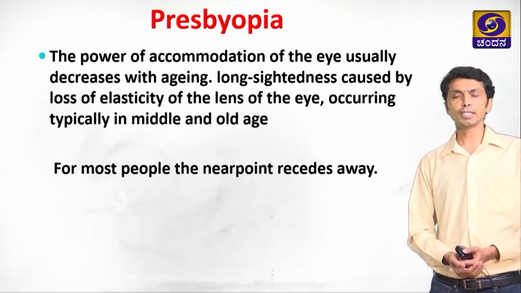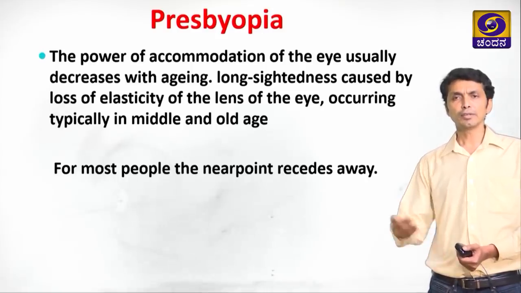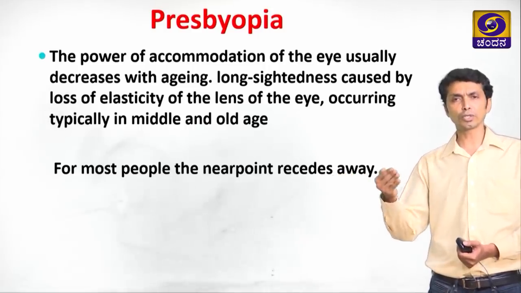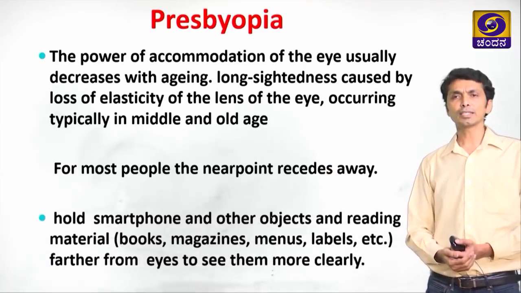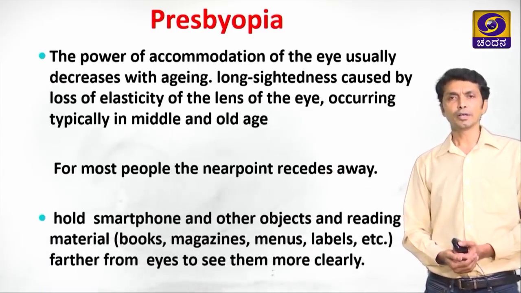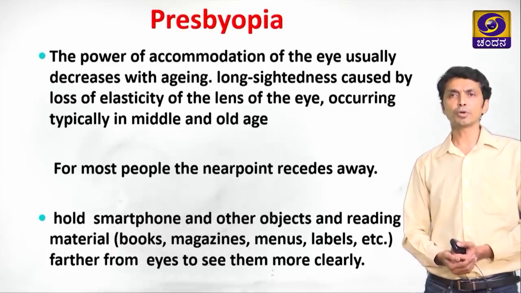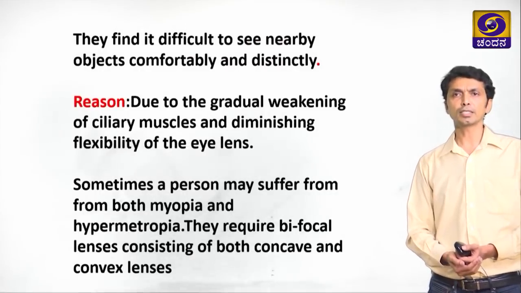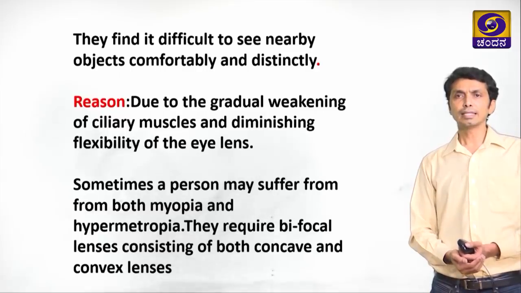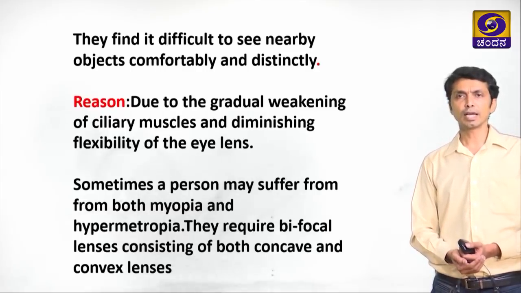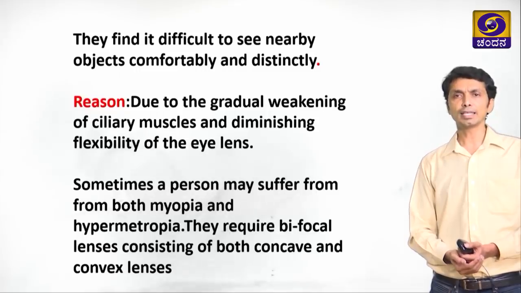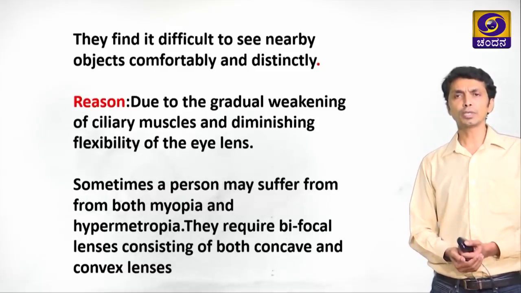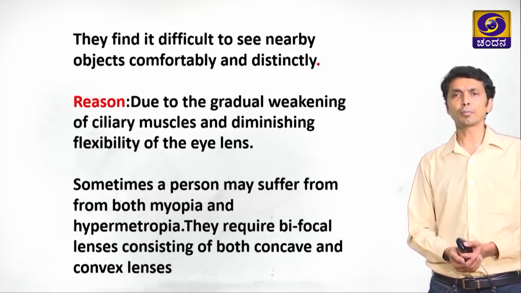For most people, the near point recedes away. That means they will tend to read books by holding at a far away distance. They will tend to look into the mobile phones by holding at a far away distance from the eye. So, that is the presbyopia. They find it difficult to see nearby objects comfortably and distinctly. The reason is the gradual weakening of ciliary muscles and diminishing flexibility of the eye lens, because of which the resolution of the image cannot be achieved on the retina properly.